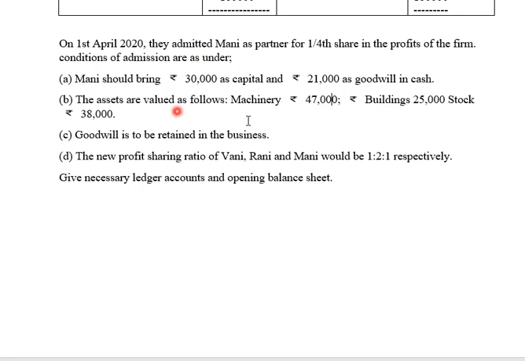The assets are valued as follows: machinery 47,000, buildings 25,000, stock 38,000. Goodwill is to be retained in the business.